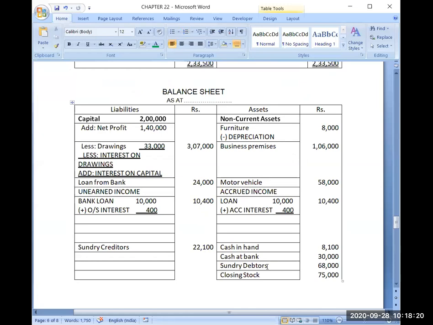Now I hope the main concepts which I have discussed, what will be the journal entries, how we are recording them, what type of account it is, and where and on which side we will write it in the financial statement, each and everything is clear till now. No confusion is there.